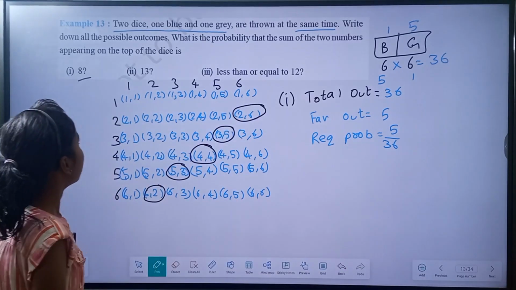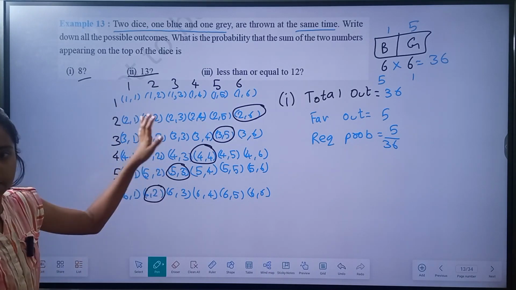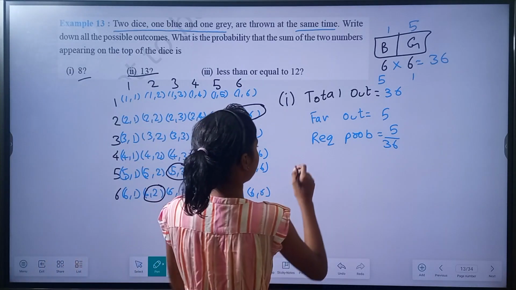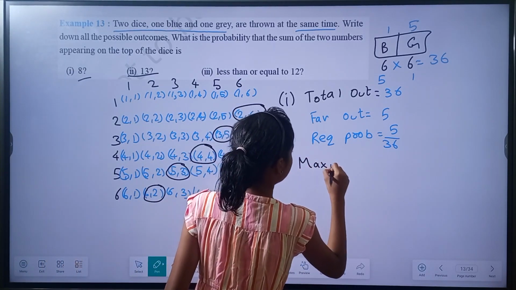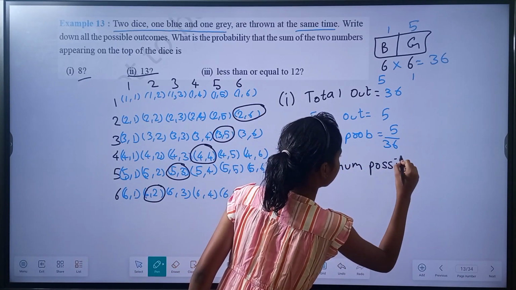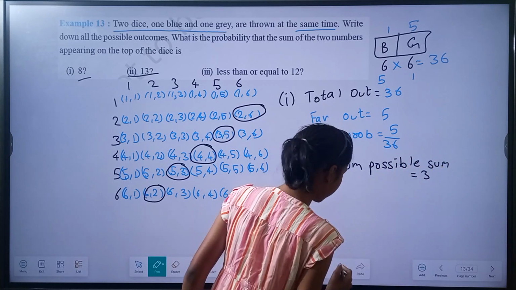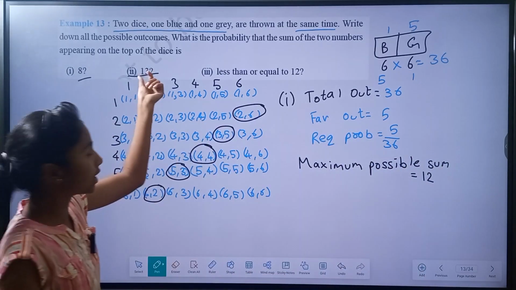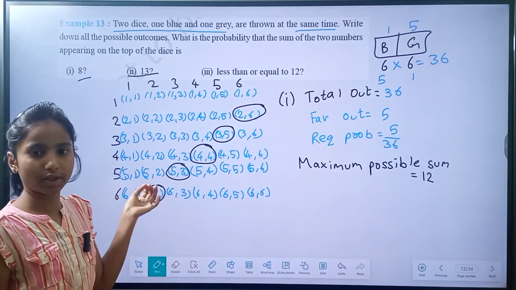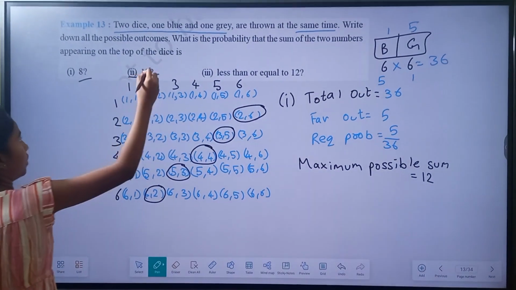Okay, now next, the sum equal to 13. The maximum possible sum on all of these is 6 plus 6, which is 12, but they're asking for 13, so there is no possibility of getting the sum of the numbers on the dice as 13. So it is an impossible event, which has probability 0.